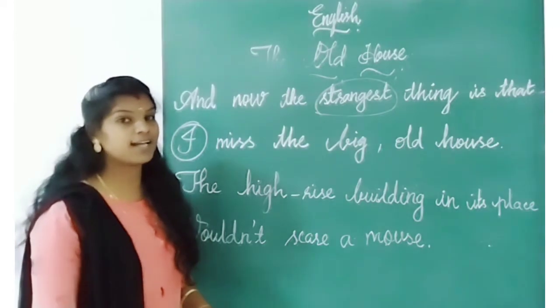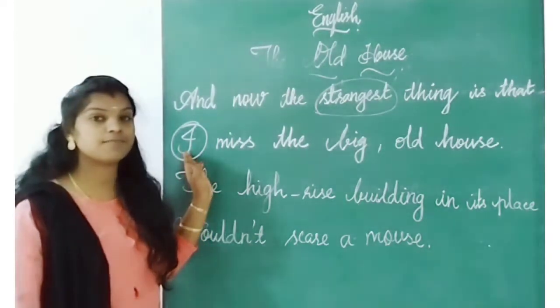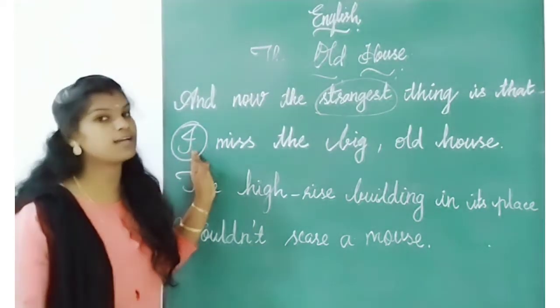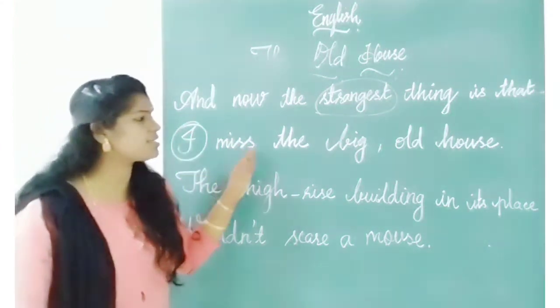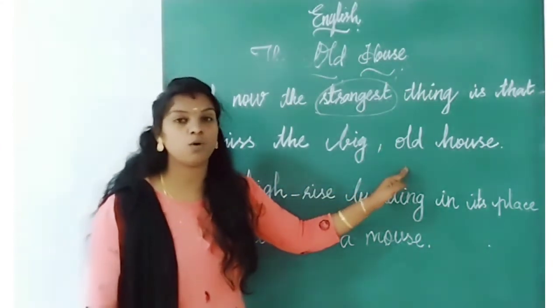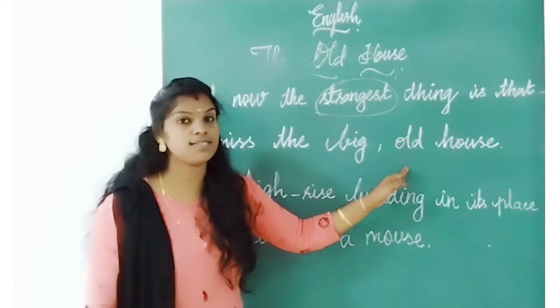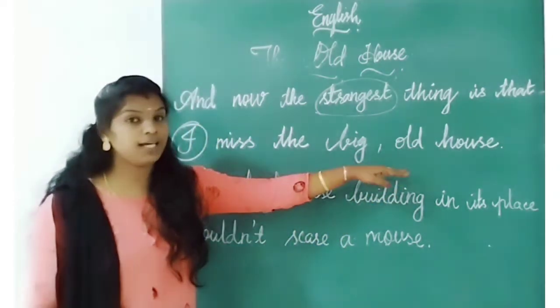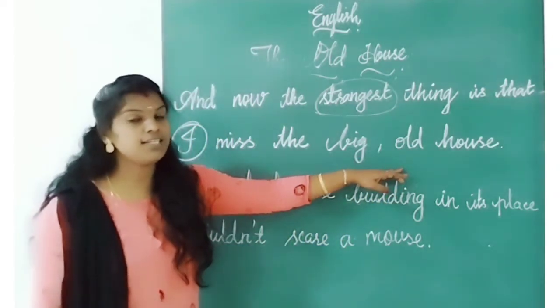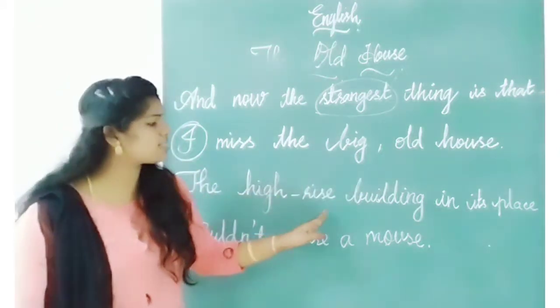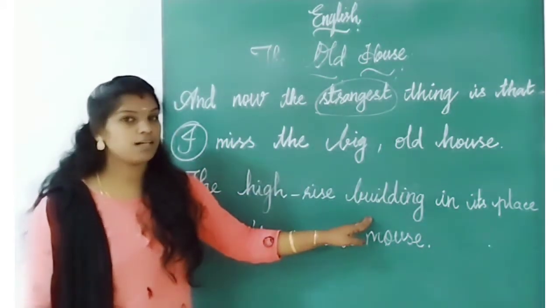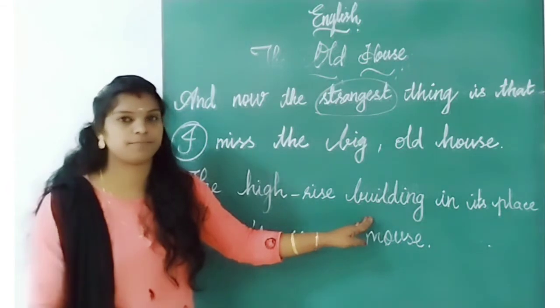That child. I refers to that child. The child misses the big old house, because in that place now he can see a high-rise building. A tall building is there.